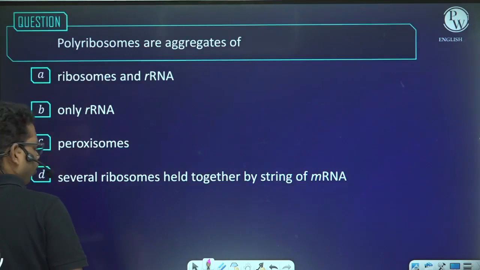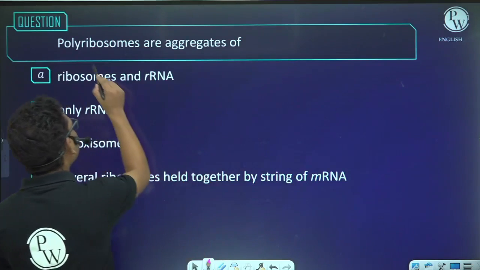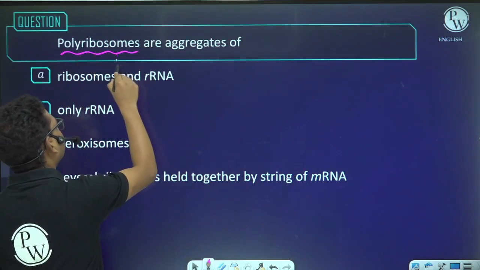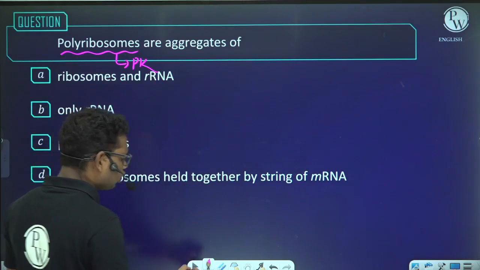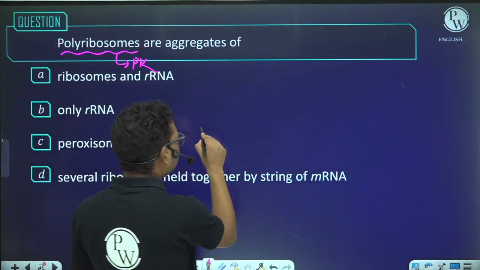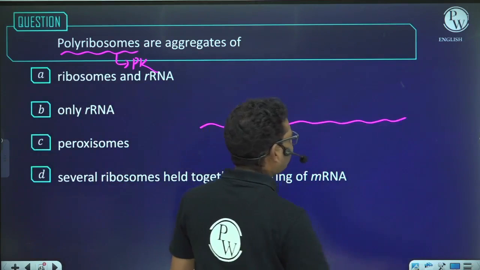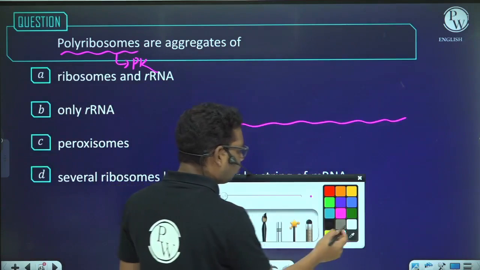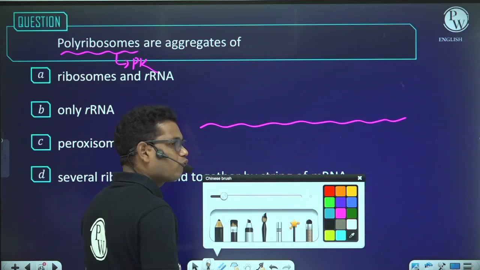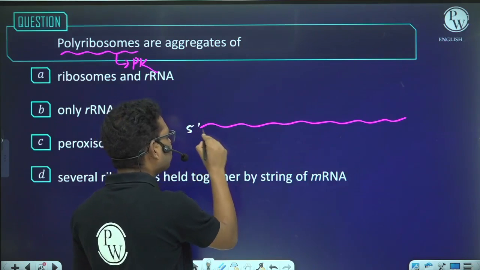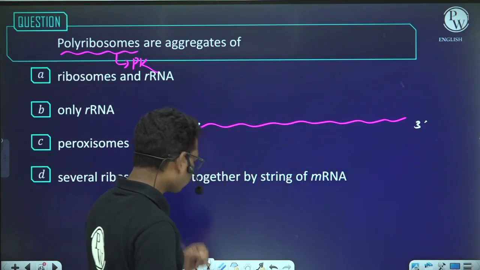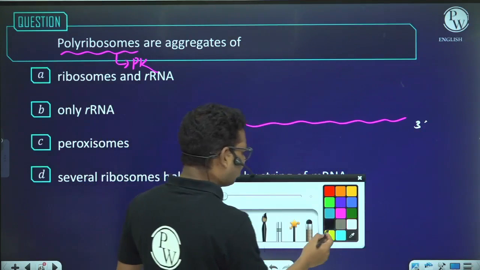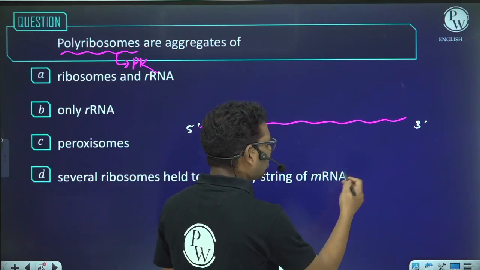Polyribosomes are aggregates of. See, this polyribosome is a feature of prokaryotes. So what is a polyribosome? Suppose this is an mRNA, and this mRNA will have two ends: this is the 5' end and this is the 3' end. Now this mRNA will be associated with a number of ribosomes.